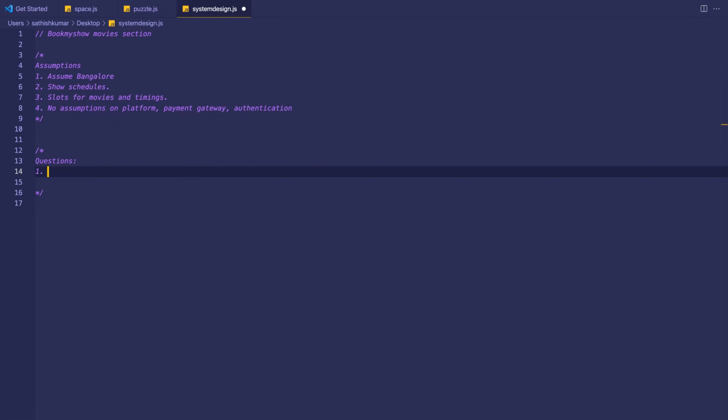Like select star where movie equal to whatever the name of the Rajnikant movie is, or select star where theater equal to Al-Sur, right? That is one thing. And you just get the data, show it in a UI of some kind. If you want to see the schedule for that, you can show a calendar-like UI, or whatever other UI you want. So that is about finding.